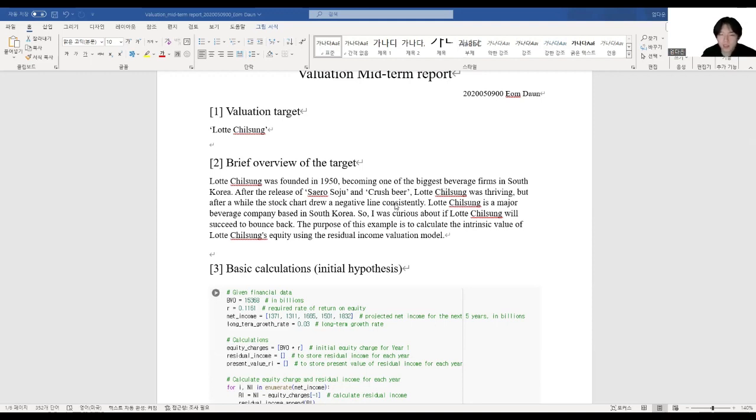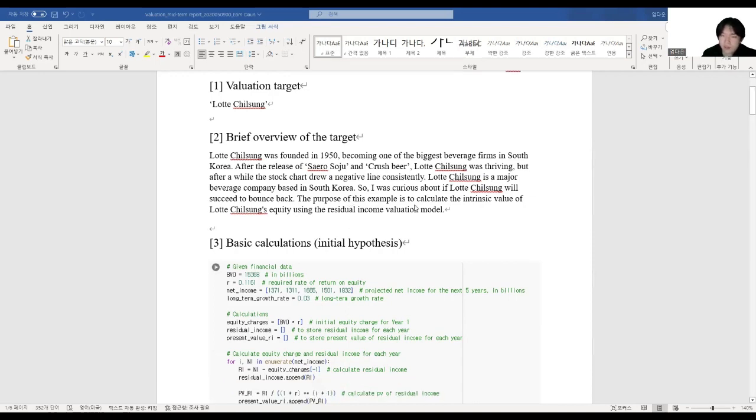After the release of Zero Soju and Crush Beer, Lotte Chilsung was thriving, but after a while, the stock chart drew a negative line consistently. Lotte Chilsung is a major beverage company based in South Korea, so I was curious about whether it will succeed in bouncing back.